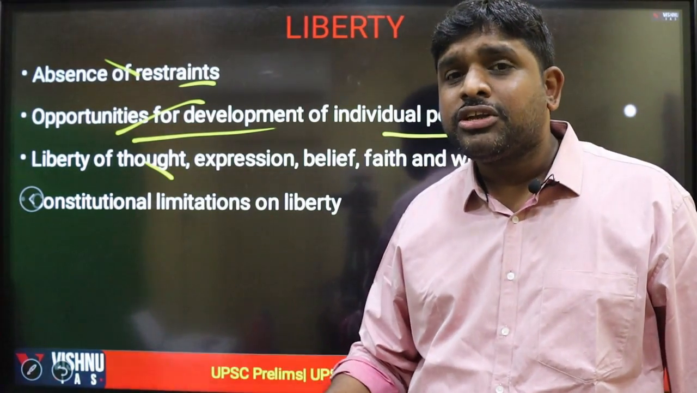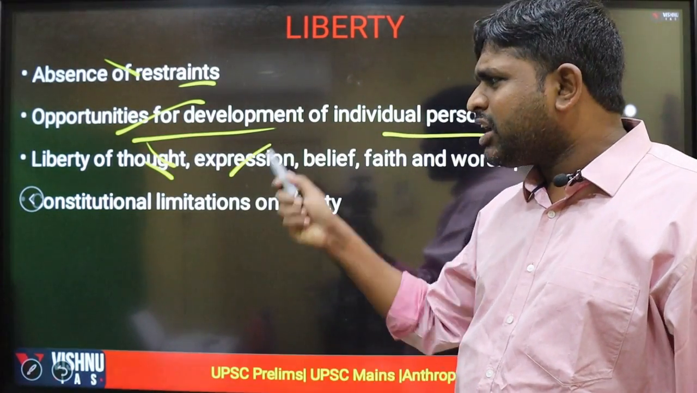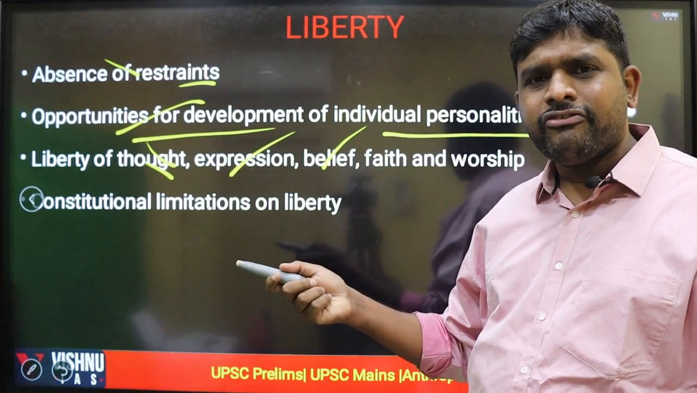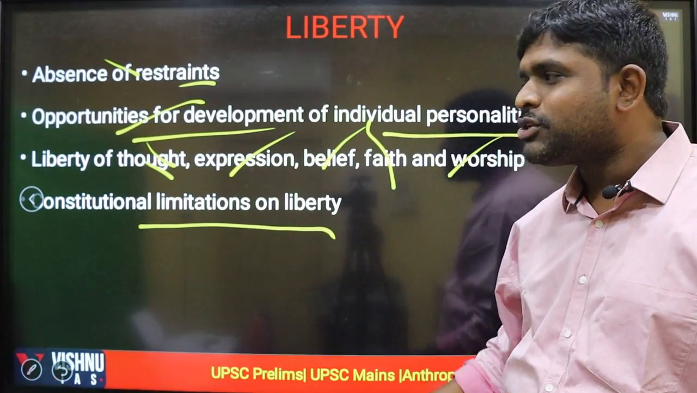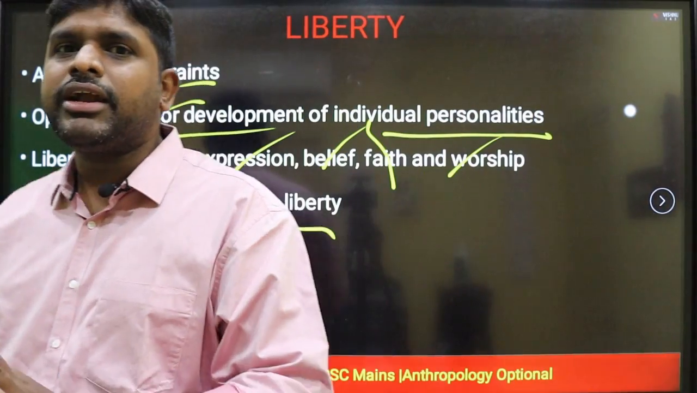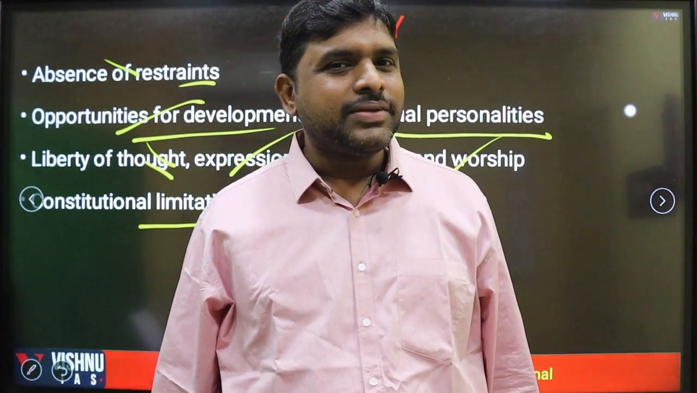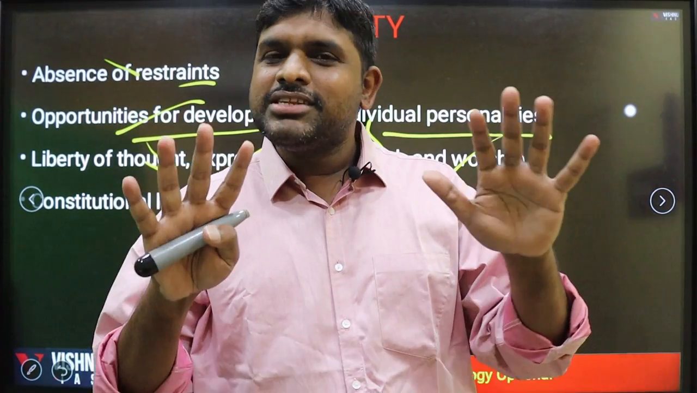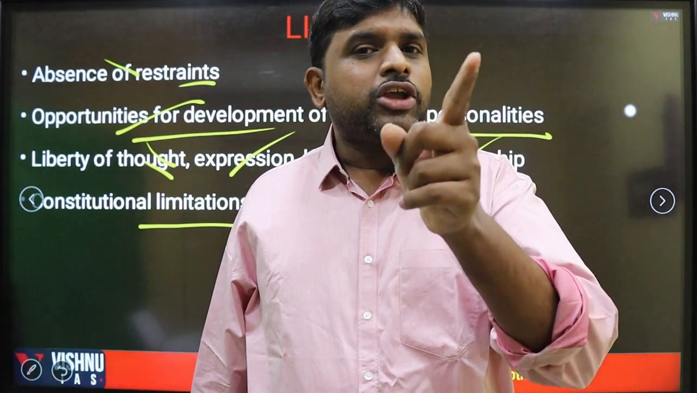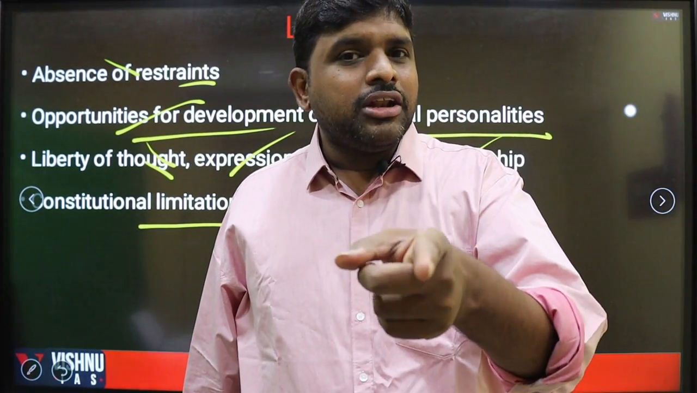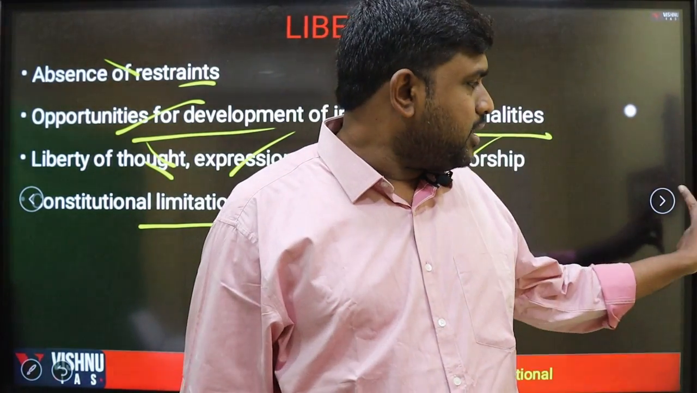Liberty of thought, expression, faith, belief, and worship. I have my own liberty for my own thought, my own expression, my own belief, my own faith, my religion, and worship. However, there are some constitutional limitations on liberty. Why? Because everything will not be absolute. Some things will be qualified, meaning restraints will be there. So liberty is accepted for your personal development, for your potential, for your capabilities. That is what is mentioned in our preamble of the Constitution under liberty.